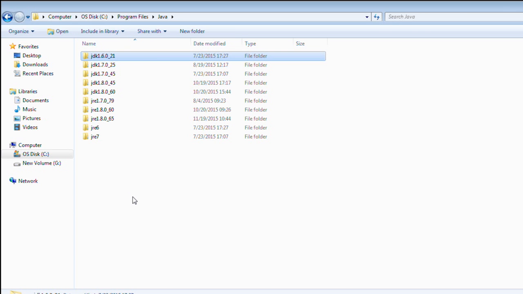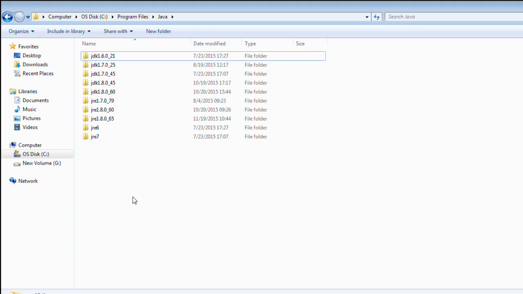Basically, we have three terms: JDK, JRE and JVM. JDK stands for Java Development Kit, and this is nothing but a complete setup, a complete box which we are going to download from the internet. So we need a JDK for development, and for running as well. So JDK is for development as well as for running, right?